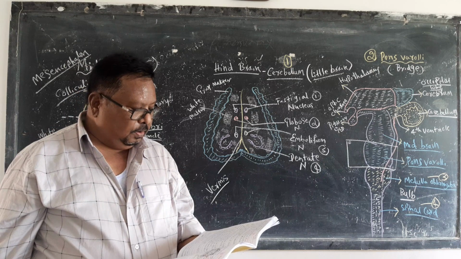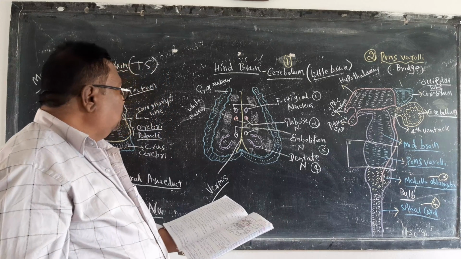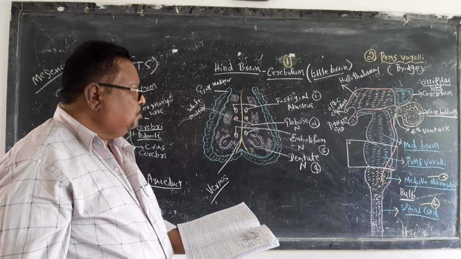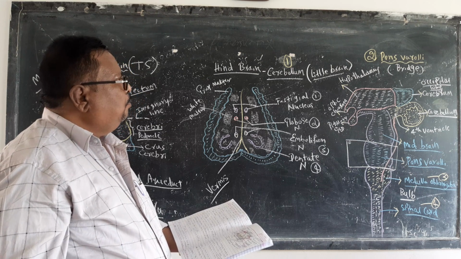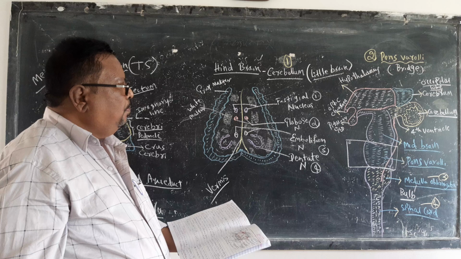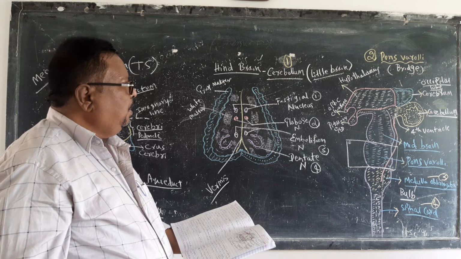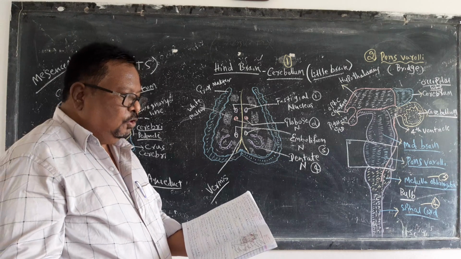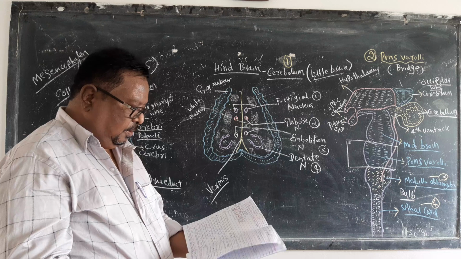So, this is all about the hind brain. One more is left, that is the spinal cord. The three we have completed: cerebellum, pons varolii, medulla oblongata. So all these three parts of the hind brain we have completed. The last one is the spinal cord. Tomorrow we are going to learn about the spinal cord and its structures.